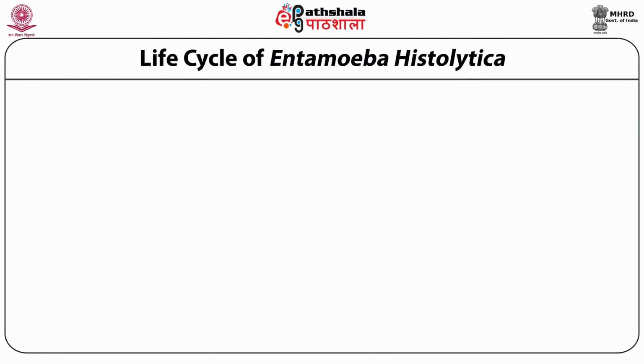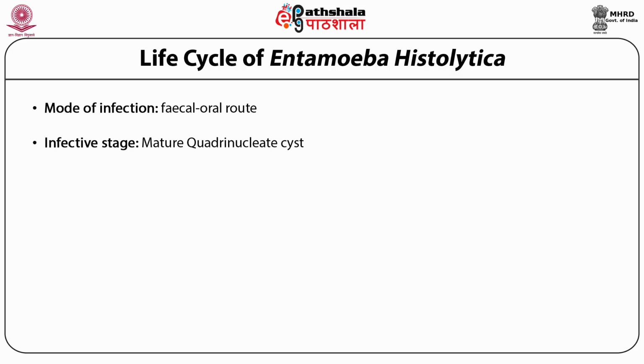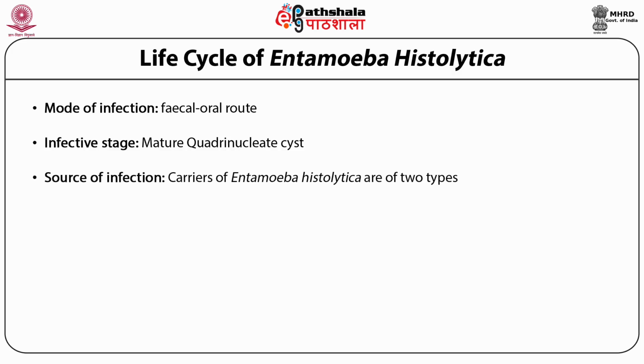Now, after doing the life cycle and the morphology of Entamoeba histolytica, let us see what is the mode of infection. The mode of infection is the fecal-oral route. What is the infective stage? The infective stage is the mature quadrinucleate cyst. And the source of infection? Sources of infection are the carriers of Entamoeba histolytica, which can be of two types: contact carriers and convalescent carriers.